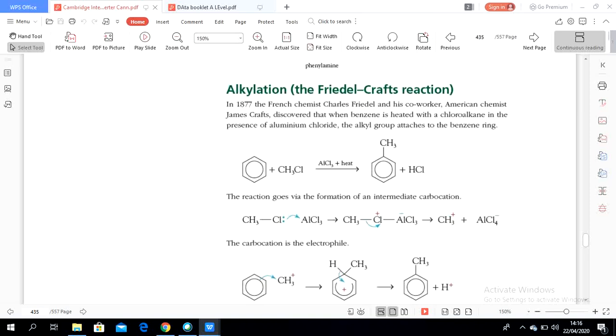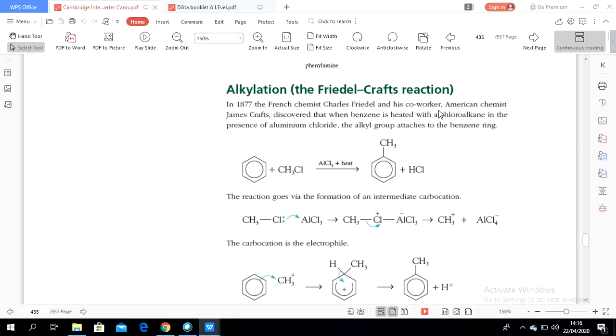Right now we are going to study the continuation of the reactions of benzene. This is still about electrophilic substitution of the benzene molecule. The third part is alkylation, called the Friedel-Crafts reaction.